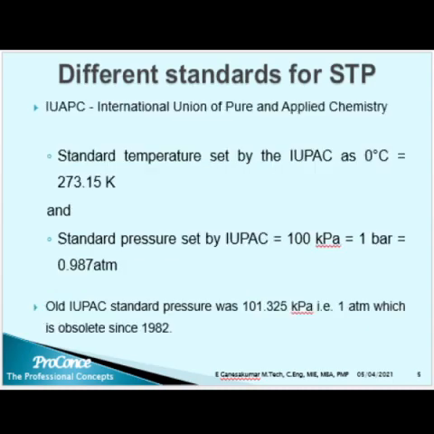Another agency, the International Union of Pure and Applied Chemistry, has set standard temperature as 0 degrees Celsius, which is equal to 273.15 K, and standard pressure as 100 kilopascal, which is equal to 1 bar, which is equal to 0.987 atm.